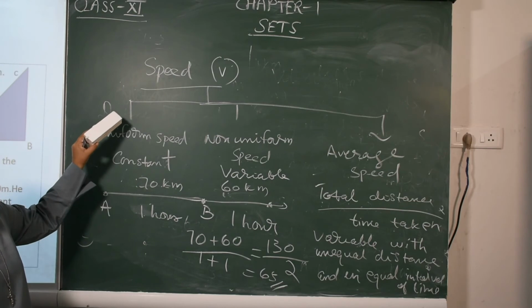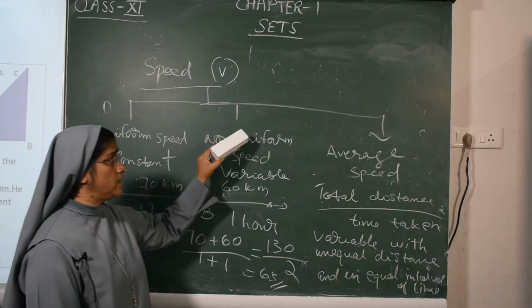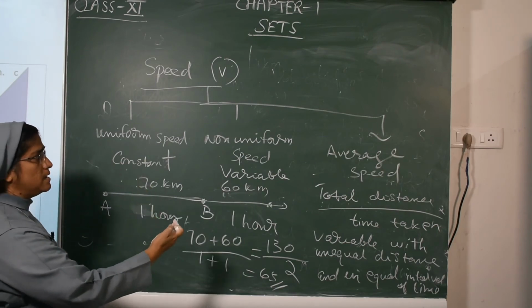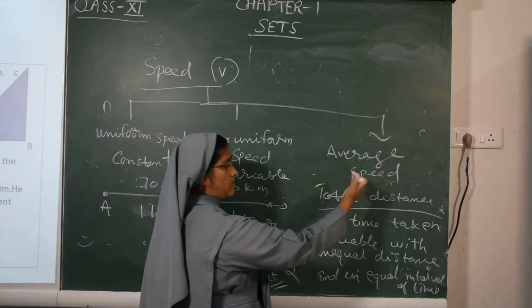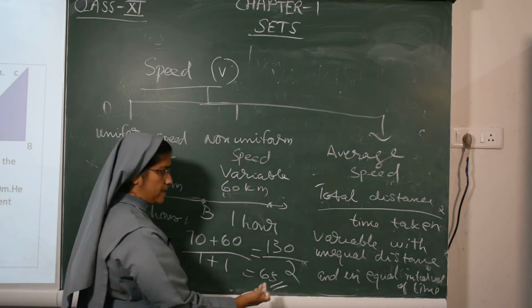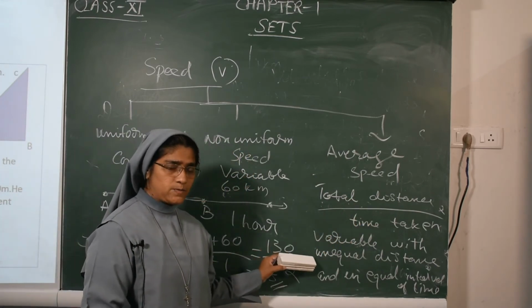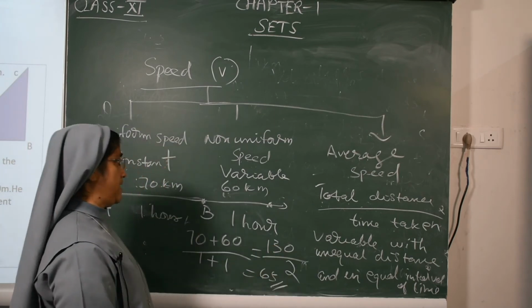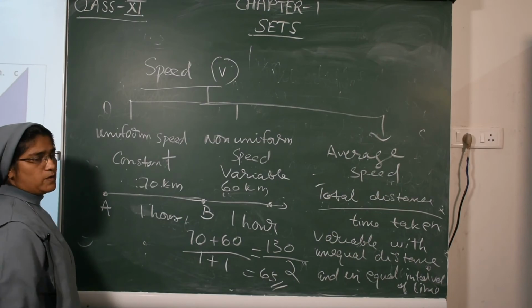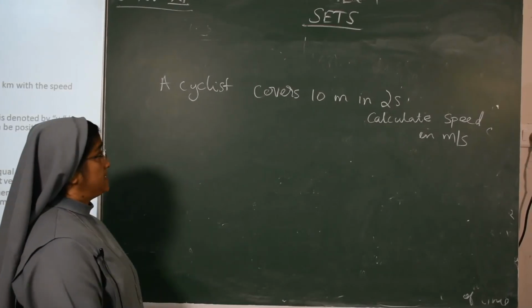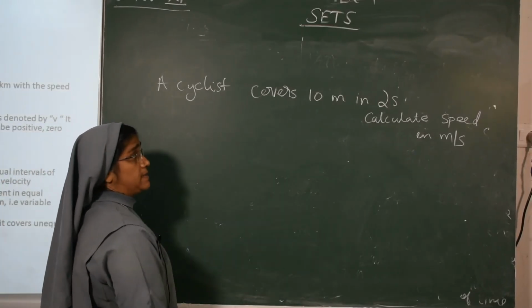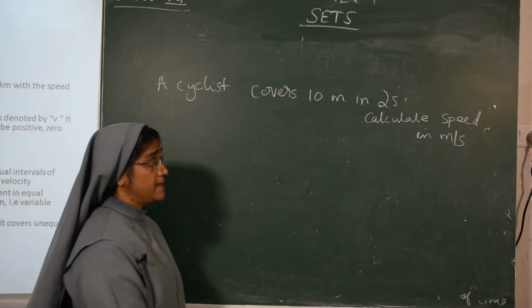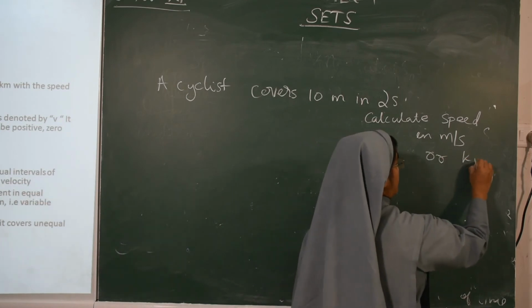So speed is divided into uniform speed, non-uniform speed and average speed. Uniform speed is always constant, non-uniform speed is variable. Average speed means total distance upon time taken, when the body is moving with variable speed over unequal distance and equal interval of time. Now see, a cyclist covers 10 meters in 2 seconds. Calculate the speed in meter per second or kilometer per hour.